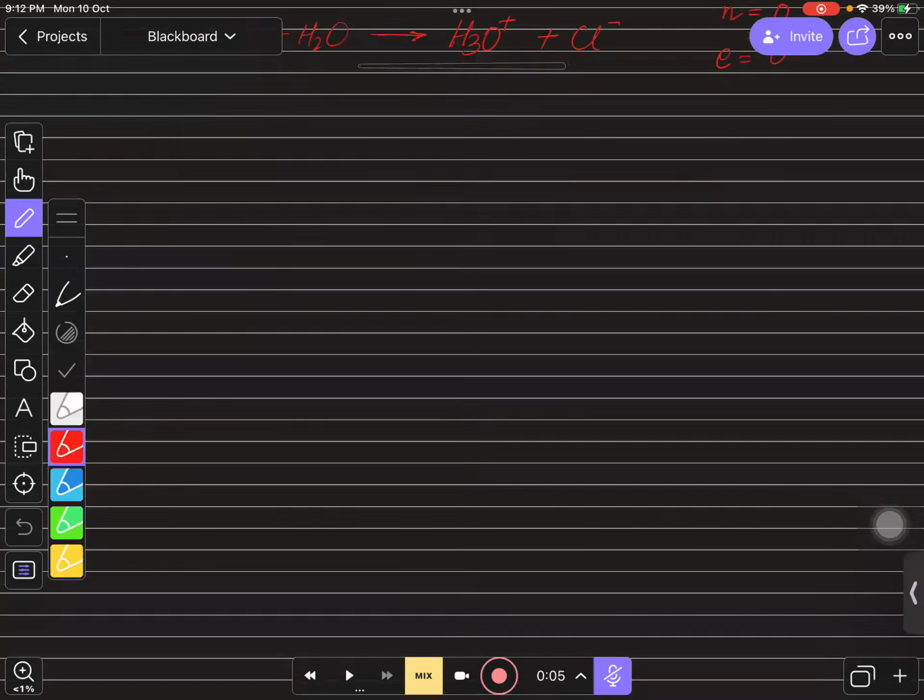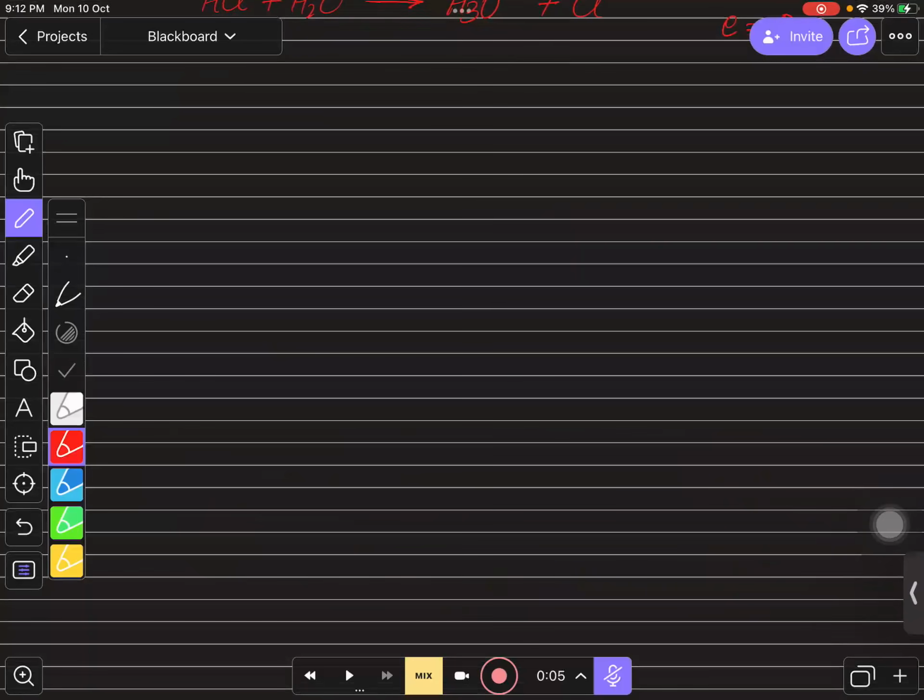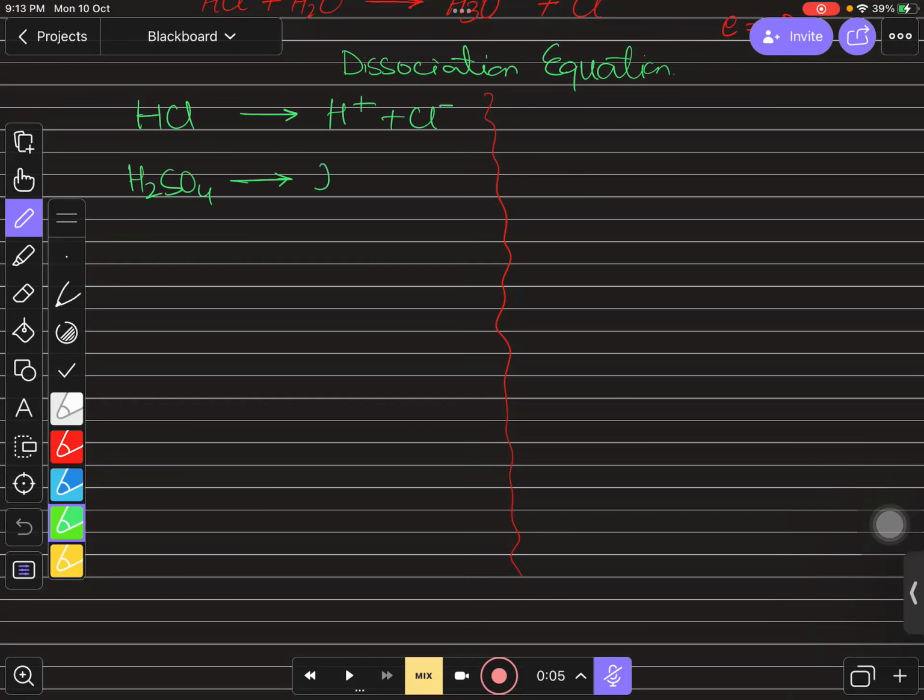So let's move towards something different. Just look over here. I'm creating a difference here, and you need to identify what the difference is. For example, I'm writing the dissociation equation. Dissociation means a breakdown. If I have HCl and add it to water, it breaks down into H positive ion and chloride ions. If I add sulfuric acid into the water, it will break down into H positive ions and sulfate ion.